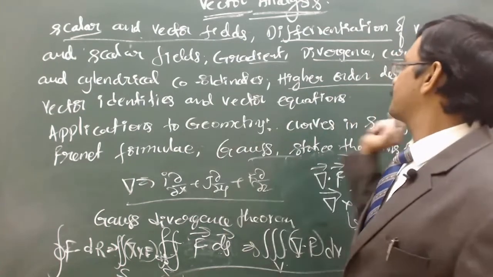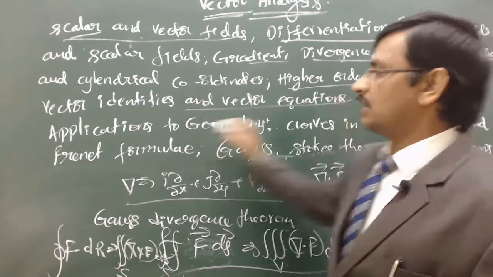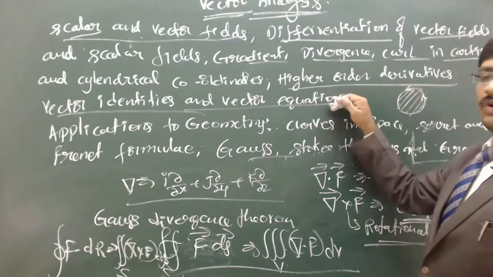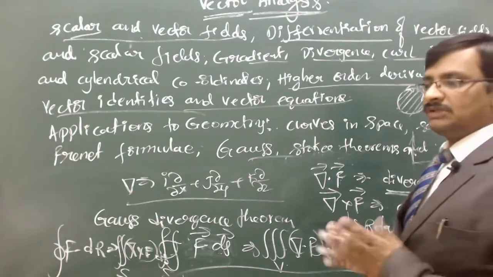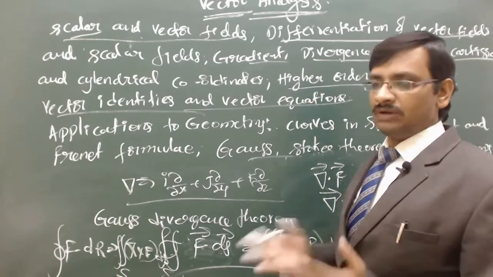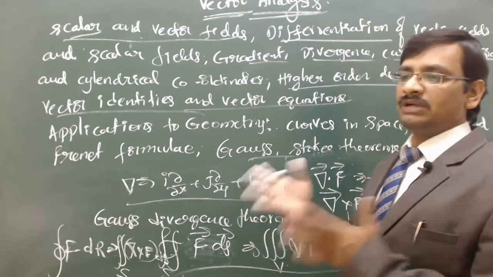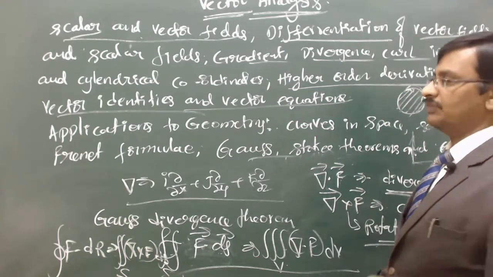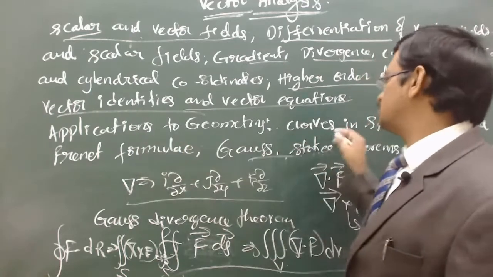And then vector equations and vector identities. With the higher order derivatives we are going to solve some equations. Suppose two vector identities are equal, then the left side and right side are one and the same. Hence we will equate them and find out the unknown values from the equations, right? And then applications to geometry.